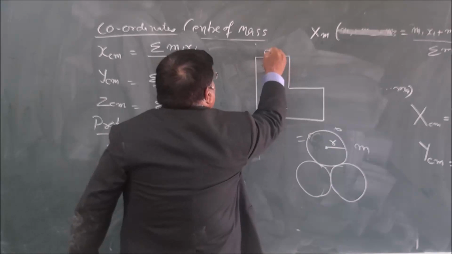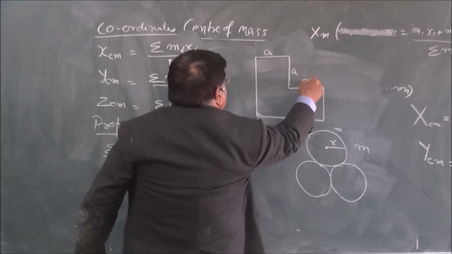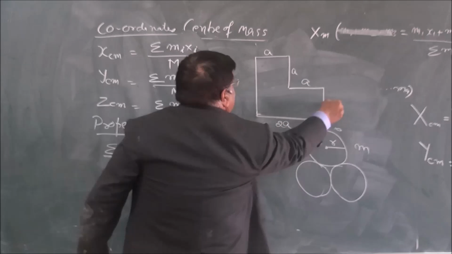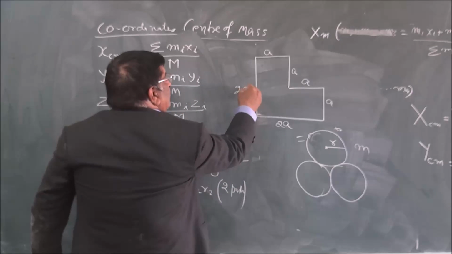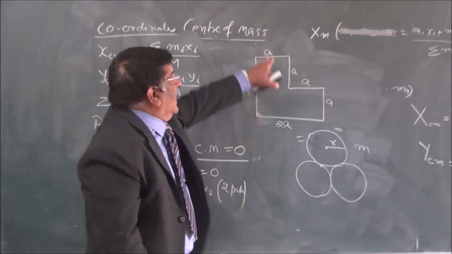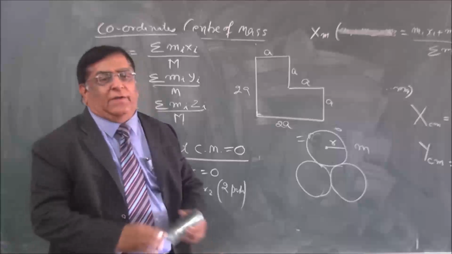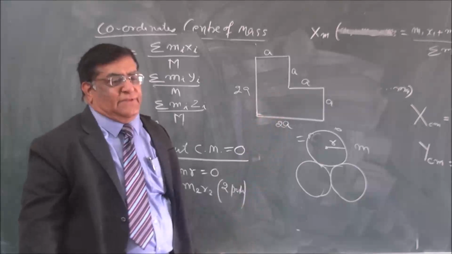This is side A, this is A, this is A, this is 2A, this is A, this is 2A. L shaped lamina. Okay. Find out the center of mass of this.